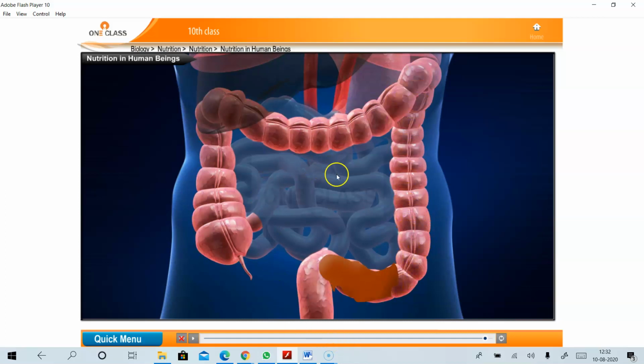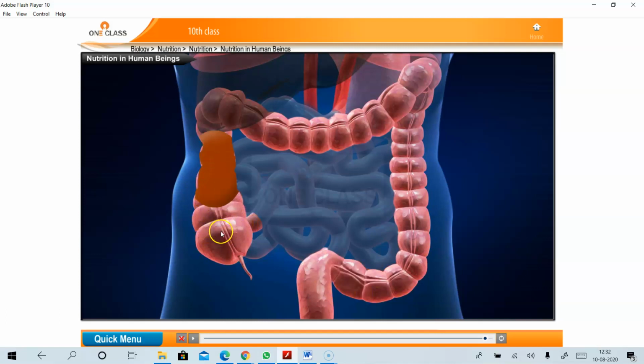Mostly in the small intestine the digestion of food takes place completely, and the remaining undigested food is moved to the large intestine. What is the role of the large intestine? The absorption of water. Finally, the unwanted material is removed from the body through the anus.